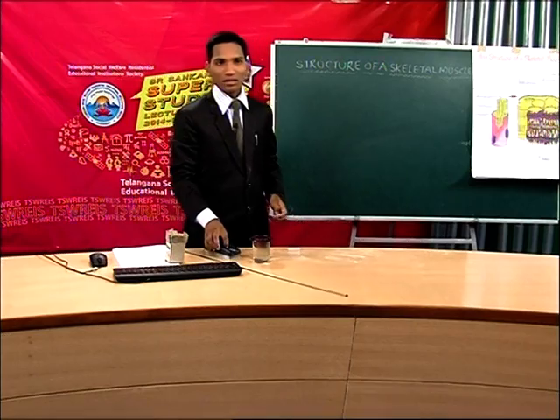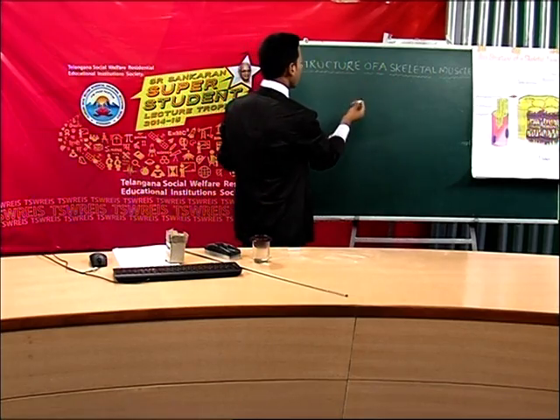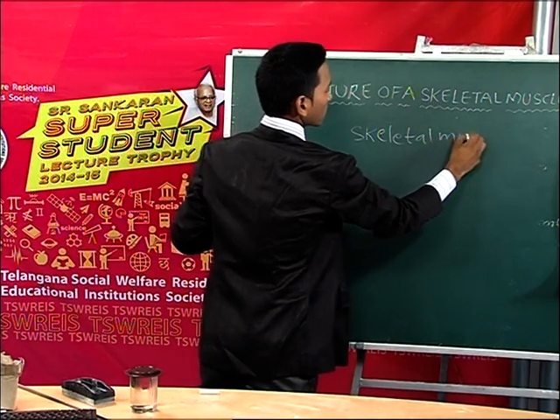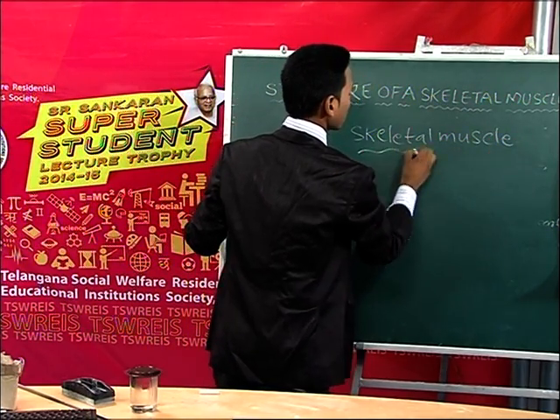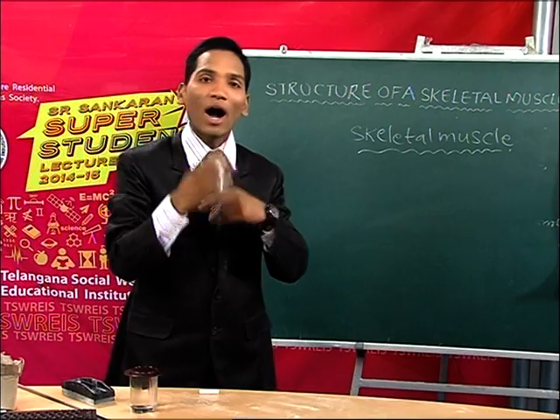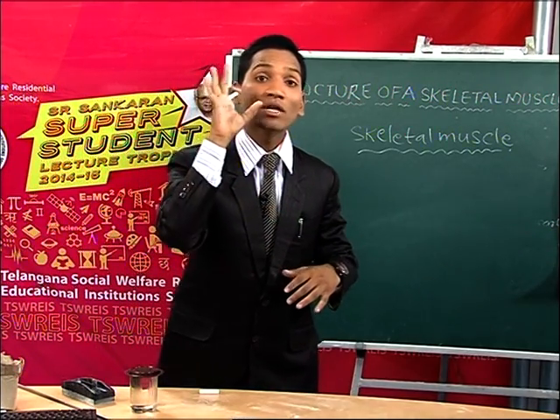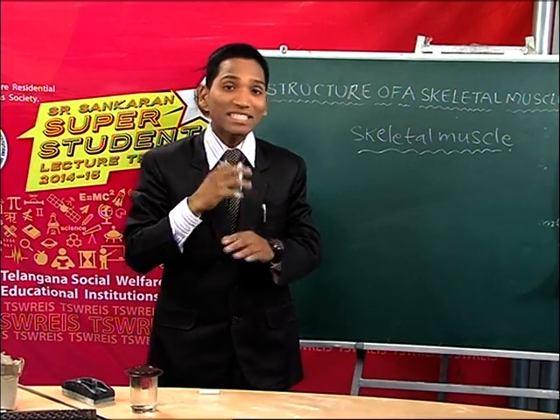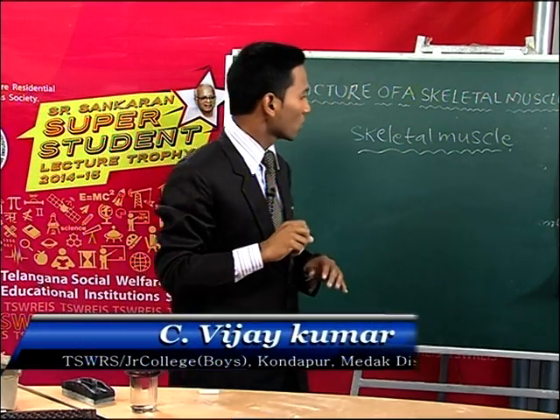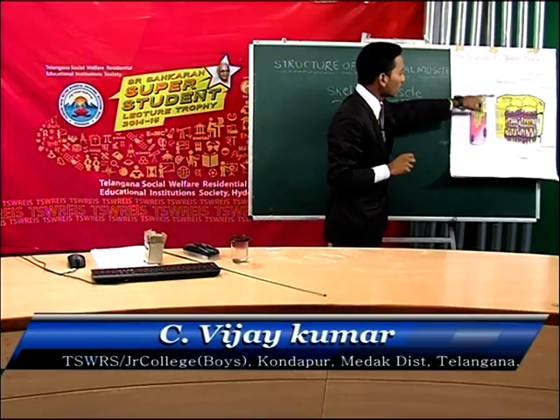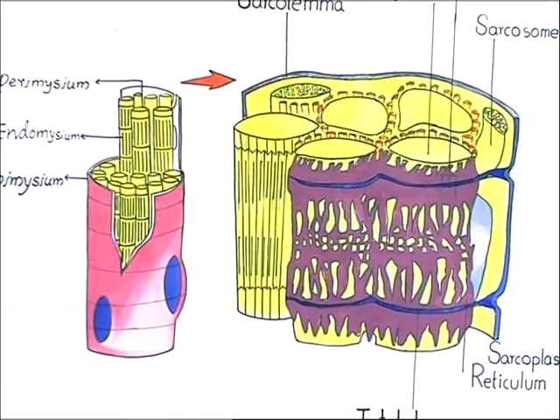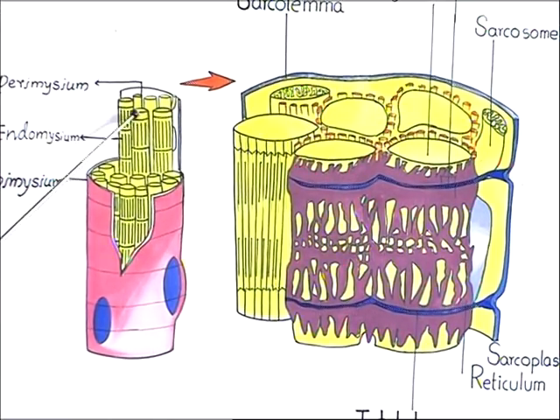Let us discuss the skeletal muscle. Each skeletal muscle in our body is made up of a number of muscle bundles. See here, it is a skeletal muscle, and each skeletal muscle is made up of a number of muscle bundles.